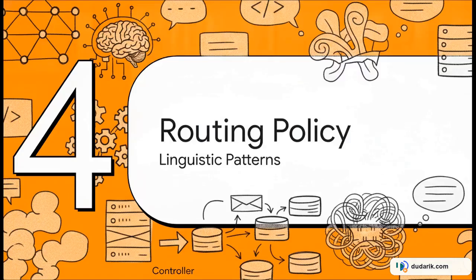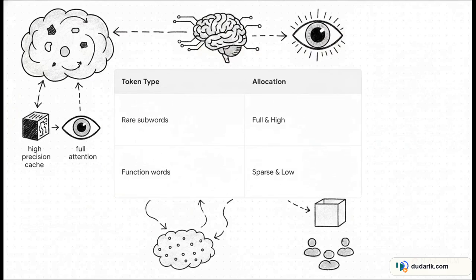All right, Section 4, inside the routing policy and the organic linguistic rules it creates. So what exactly did this controller learn to do? When researchers peeked under the hood post hoc, the patterns were deeply interpretable and linguistically grounded. For complex stuff, sentence initial words, rare subwords, named entities, the controller organically chose to throw heavy compute at them, using full attention and high precision cache. But for highly predictable function words like the or is, it cheaply routed them through lower precision cache and sparse experts. It literally learned the natural bottlenecks of human language on its own.